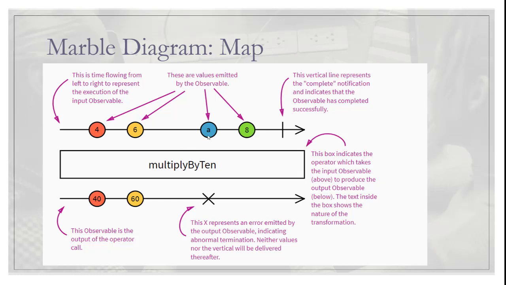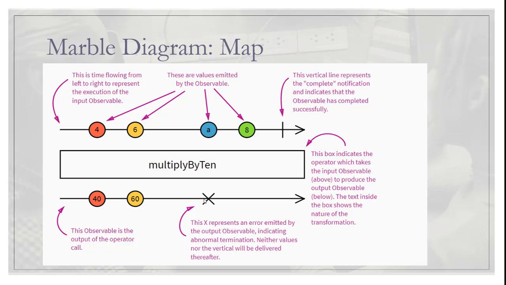Now as soon as we move to the third item, it is a, which is an alphabet and not an integer. So as soon as the operator applies this transformation, it emits an error, because a string cannot be multiplied by 10. So in that case the error is emitted, and as we explained in our last video, if you do not handle the error properly in the operator, the observable or the observer, then it is not going to emit any item in the future.